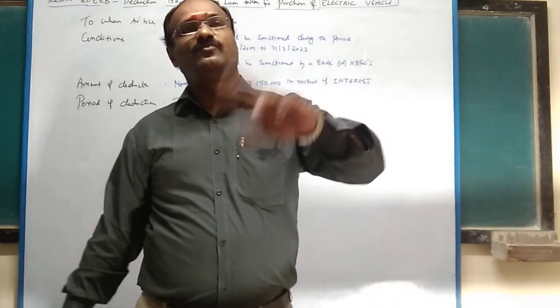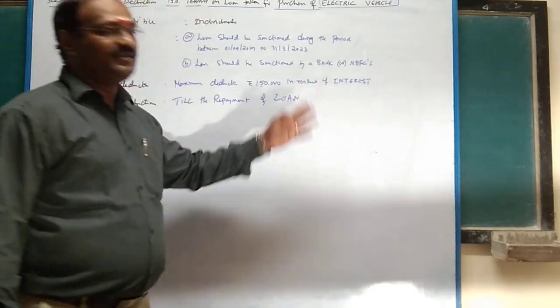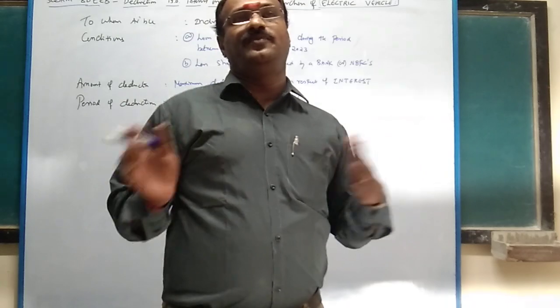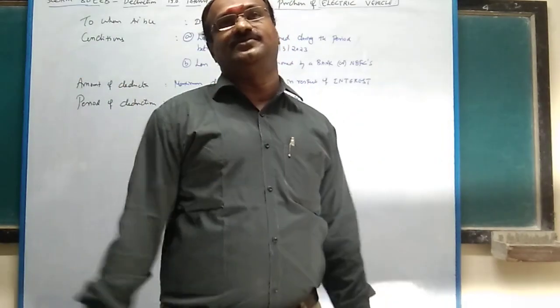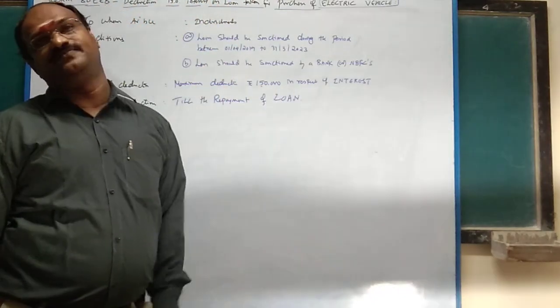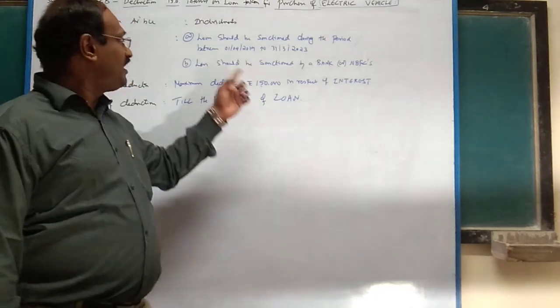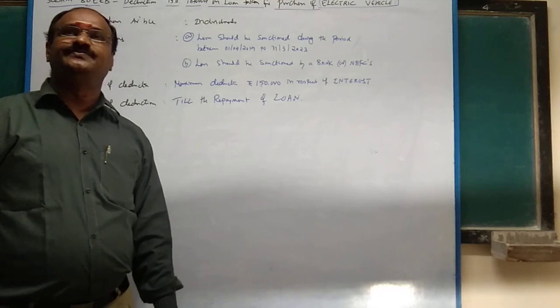How much can you claim? 1,50,000 or 90,000, whichever is less. Suppose your interest is 2 lakhs; the maximum deduction is 1,50,000. So even though you pay 2 lakhs interest, you can claim under section 80EEB only 1,50,000 rupees.